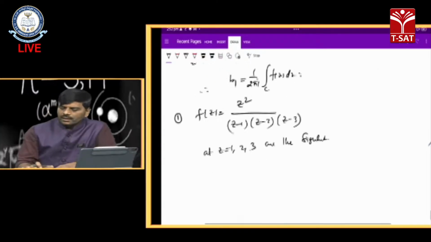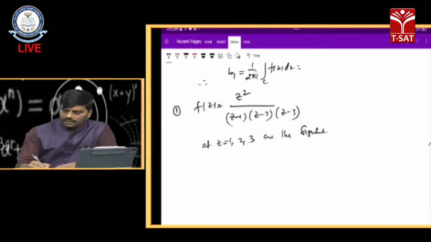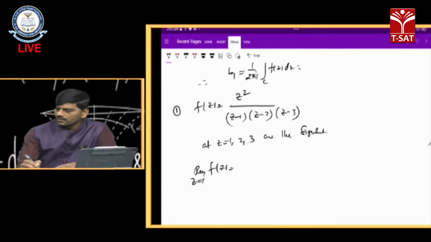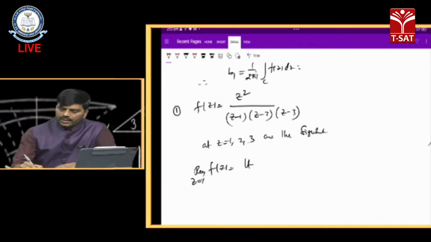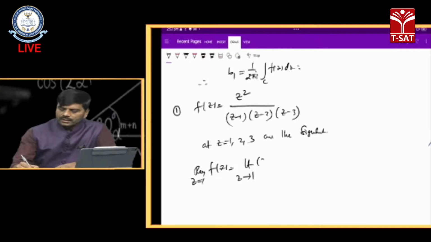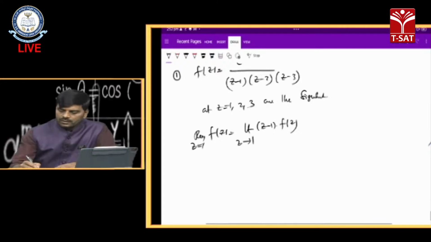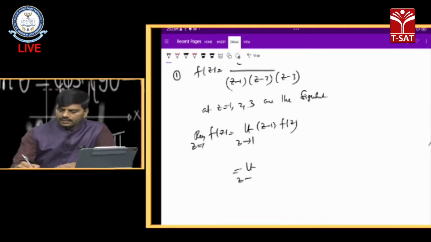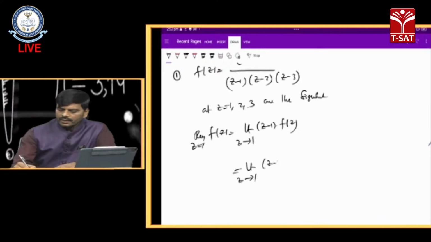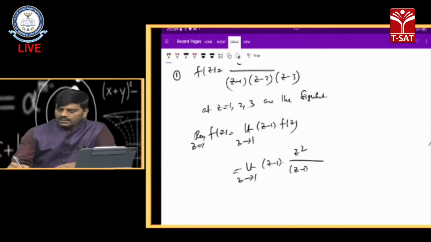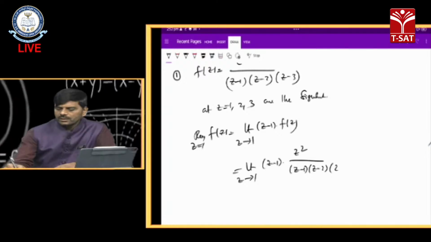So let us discuss the residue at z equals 1. For our function f of z, the residue is limit z tending to 1 of z minus 1 into f of z. Yes or no? So simple. Limit z tending to 1 of z minus 1 into z square by z minus 1 into z minus 2 into z minus 3.